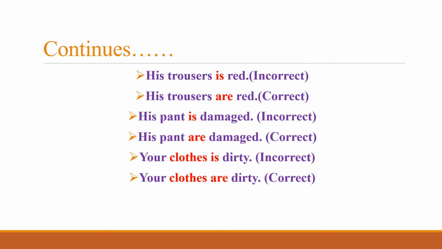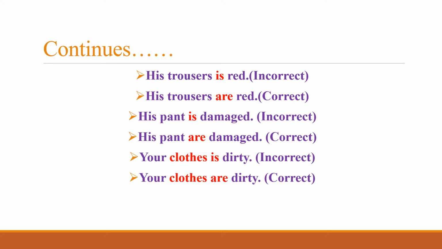As trousers is plural, it cannot be followed by is, rather it would be followed by are, that is the plural form. So his trousers is red is incorrect because of the disagreement of the subject and the verb, and the correct sentence is his trousers are red, trousers being followed by the plural form are.